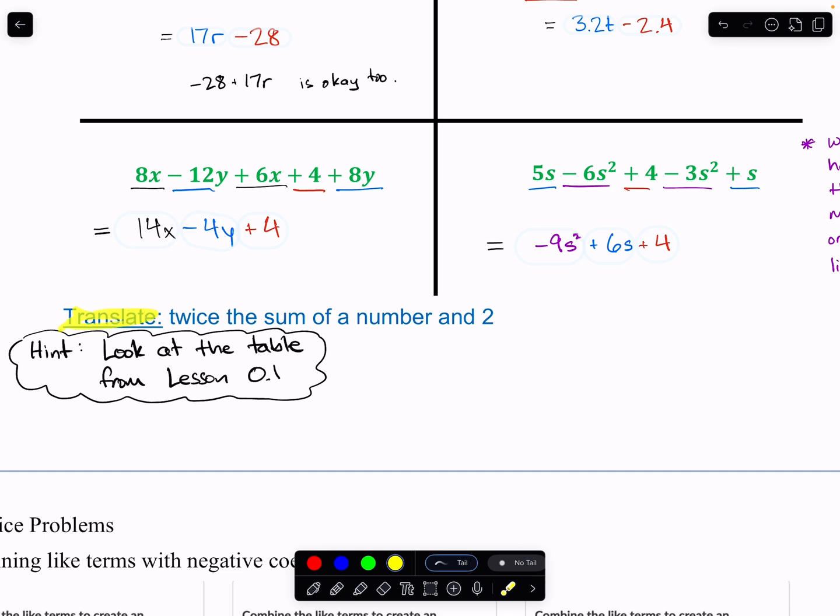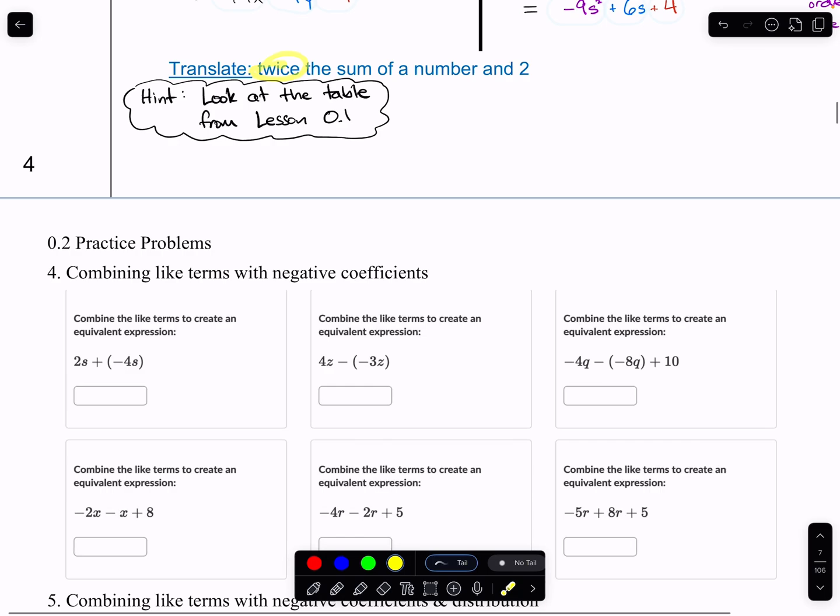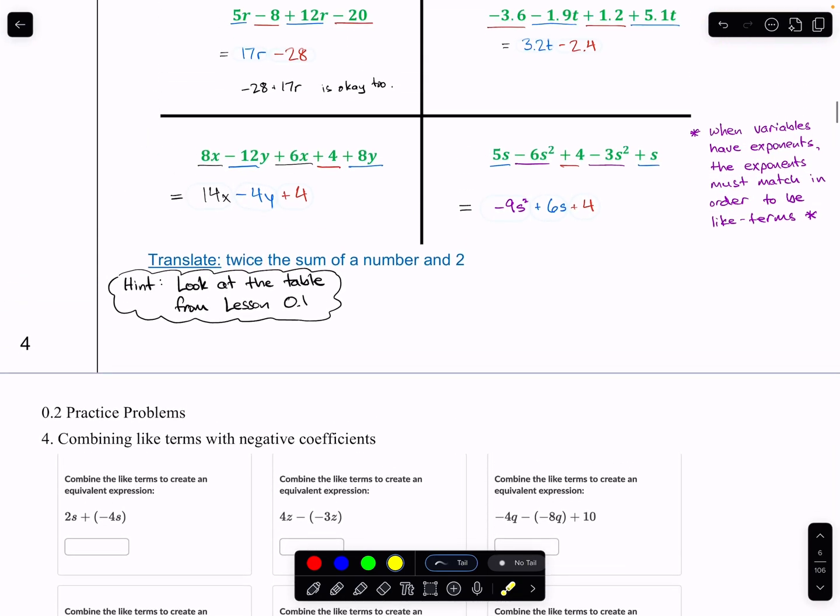We're going to save this one for in class. I want you to try it on your own. Make an attempt down here on your page, and we'll go over it. We'll talk about it in class. I will give you a hint, though. If you're stuck, look at the table from lesson 0.1. The one that talks about what symbol could sum mean, or what does twice mean, stuff like that. And I think that's about it.